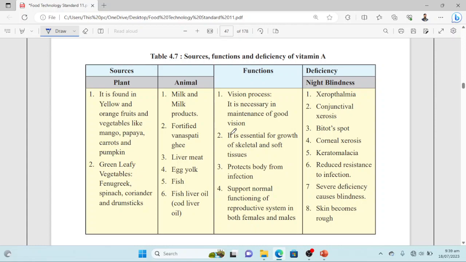So have a look at the deficiency symptoms of vitamin A. First one and the prominent one is night blindness, then xerophthalmia, conjunctival xerosis, Bitot spot, corneal xerosis, then keratomalacia, reduced resistance to infection, severe deficiency causes blindness and skin becomes rough. These are the deficiency symptoms of vitamin A.